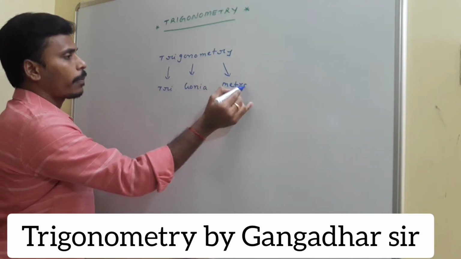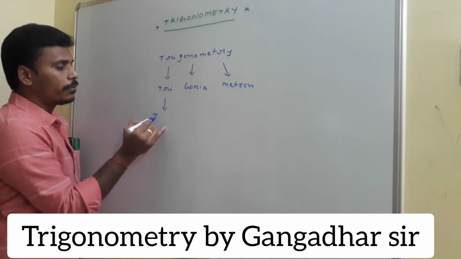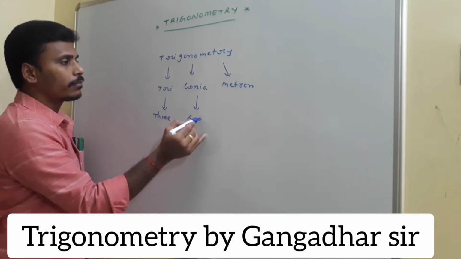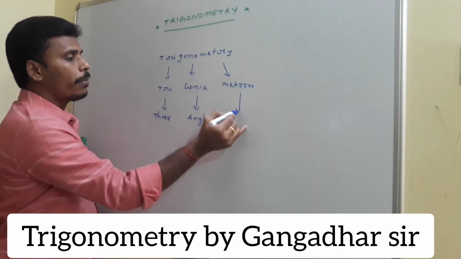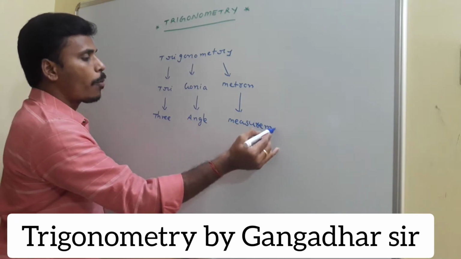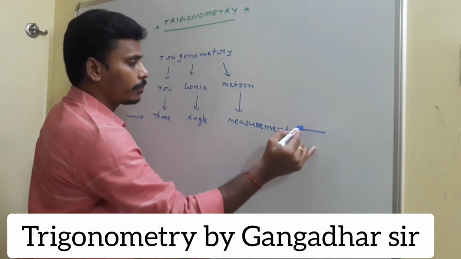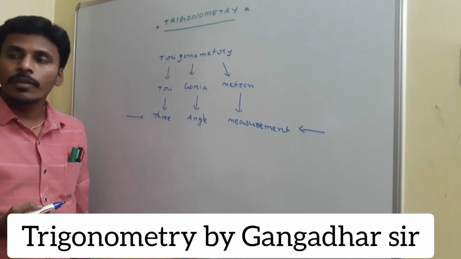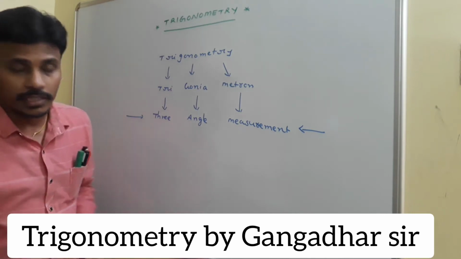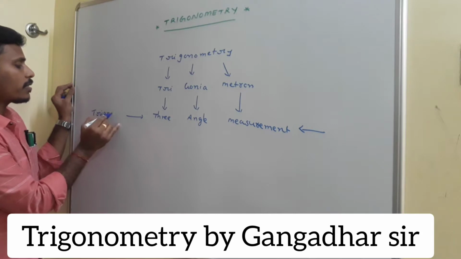The name itself is suggesting: tri is nothing but three, gonia means angle, and metron means measurement. So trigonometry in the sense is three angle measurement, and usually we will face those three angle measurements in triangles.